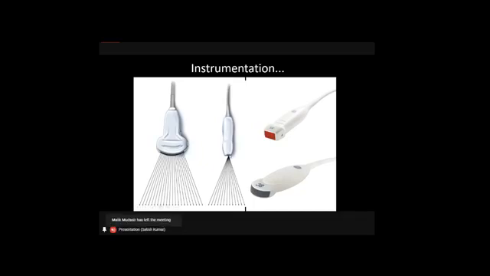So what is the difference? What happens if the waves generate from a single point, and what happens if the waves generate from the complete tip of the probe? This is very much important, and this is the basis for us to understand why we use the sector probe for scanning the heart. See, for example, can you see this? Anybody? Yes, sir, we can.